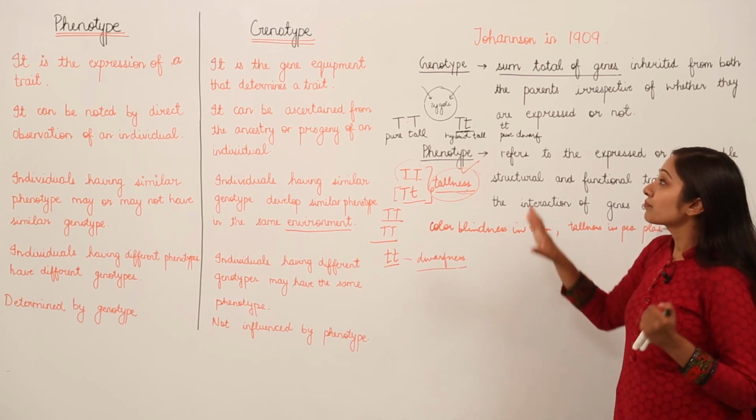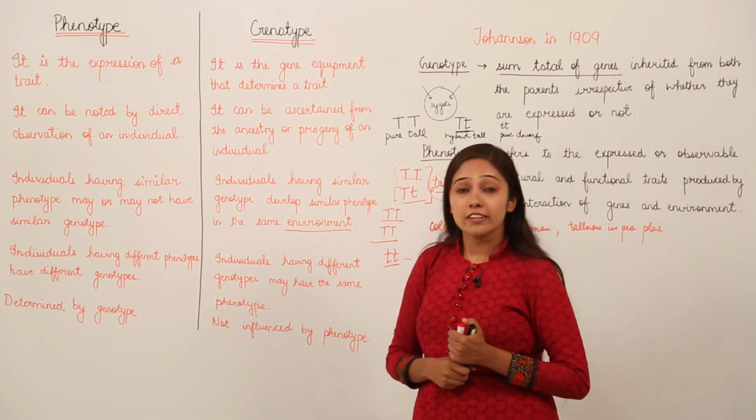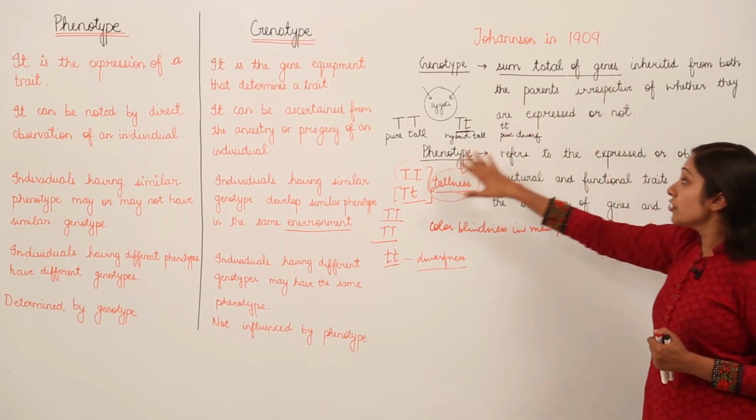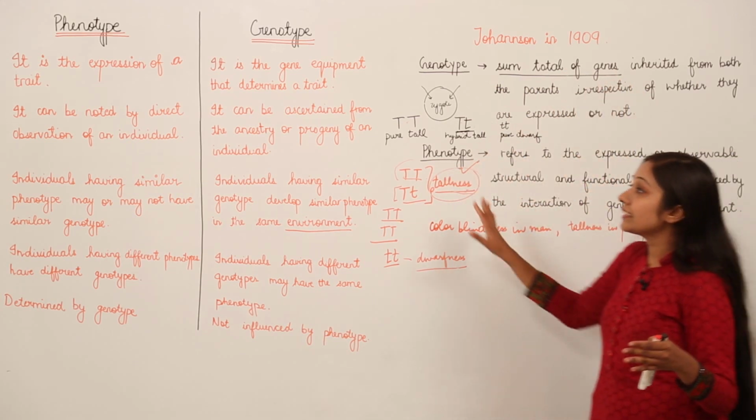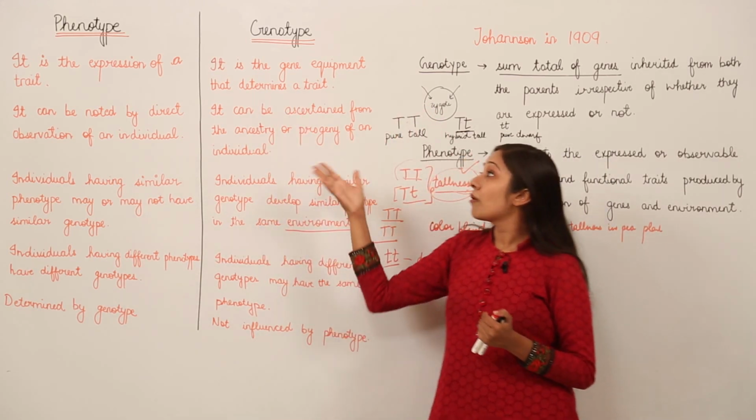So remember, this concept of phenotype and genotype was given by Johannsen in 1909. What does genotype refer to? It refers to the sum total of the genes. Phenotype refers to the expressed or observable structural and functional traits. These are the differences. I hope now these are very clear to you, because these form the basis of